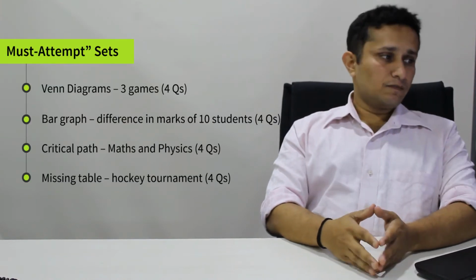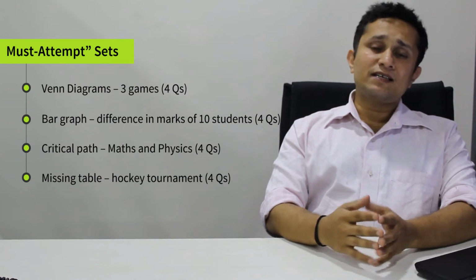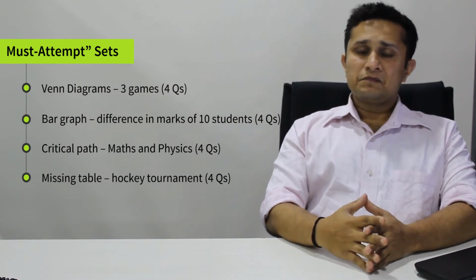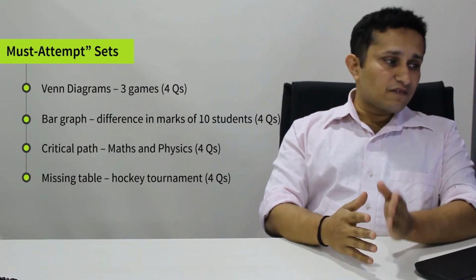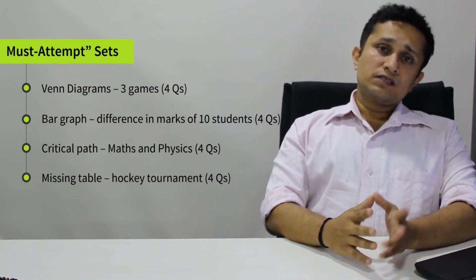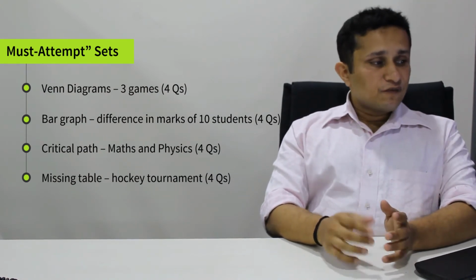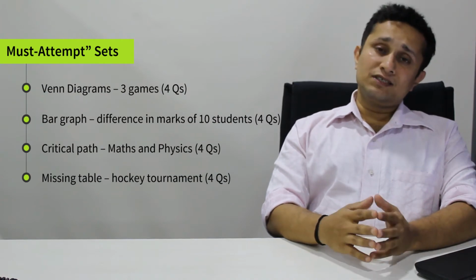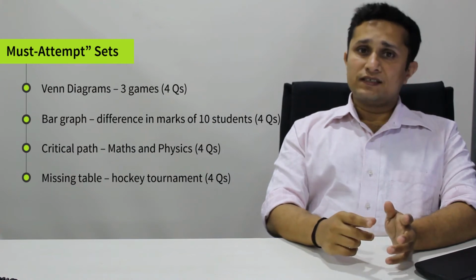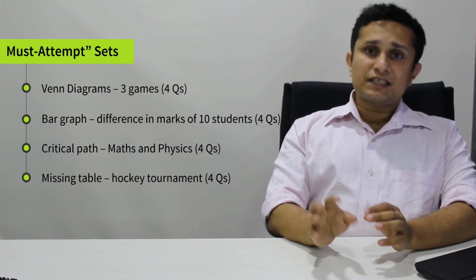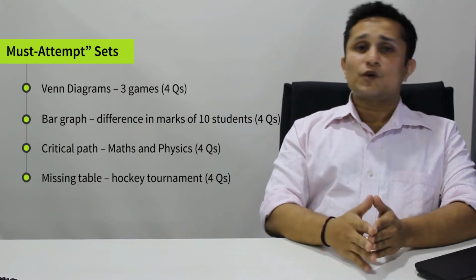Let's do that first. So there was one pretty straightforward set on Venn diagrams based on 3 games, framed in a standard Venn diagram manner, so this is something you should have definitely attempted. Then there was a slightly logical set which was a bar graph on the difference in the marks of 10 students. This looked difficult initially, but if you found the hang of it, it was an extremely easy set. You had to do some linear equation based calculations and you would have got the entire set.